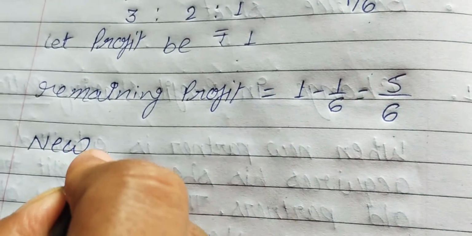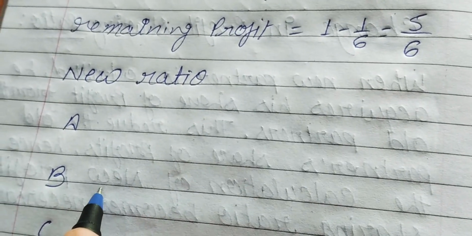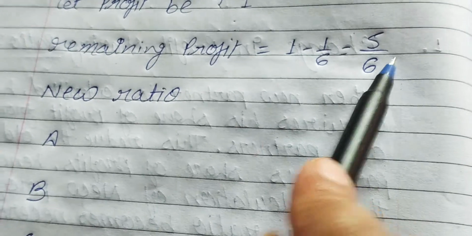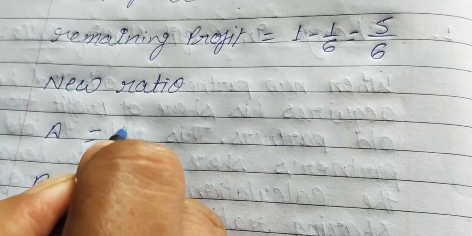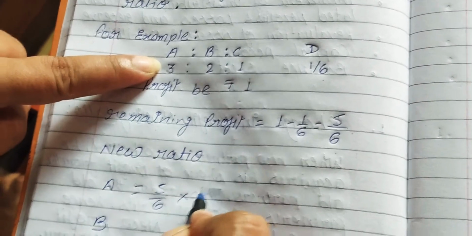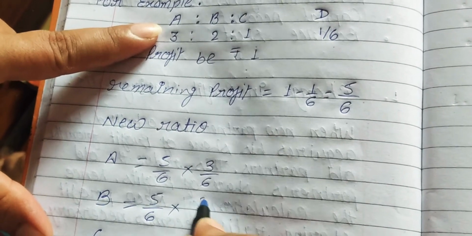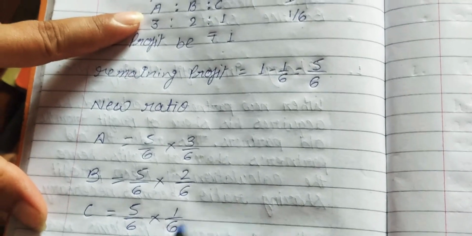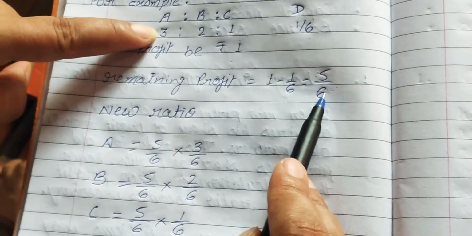Old partners will share the remaining profit in their old profit sharing ratio. Remaining profit will be 5 upon 6. So A's share will be 5 upon 6 into 3 upon 6, B's share will be 5 upon 6 into 2 upon 6, and C's share will be 5 upon 6 into 1 upon 6, that is 3/6 of 5 upon 6, 2/6 of 5 upon 6 and 1/6 of 5 upon 6.